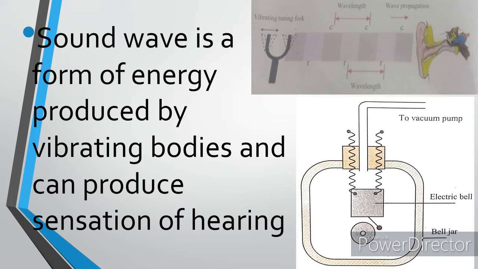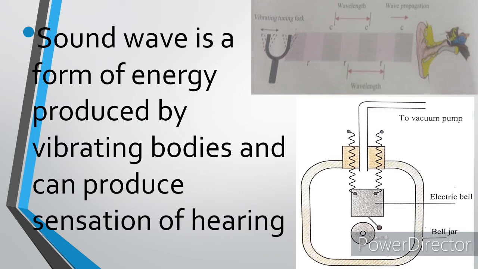When the vibrating prongs move to the right position, it compresses the air molecules that are nearest to it. This creates a disturbance that is transmitted from particle to particle through the air. In this way, a pulse of compression moving outward from the prongs is produced.